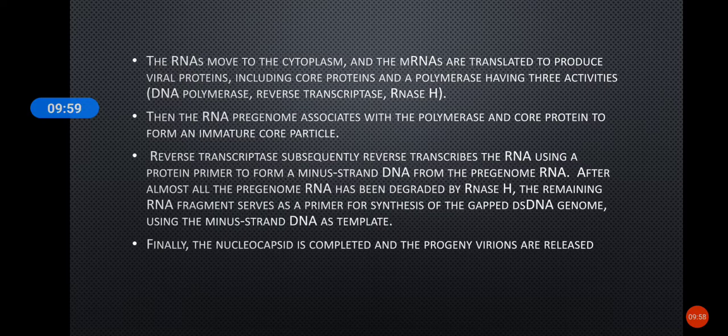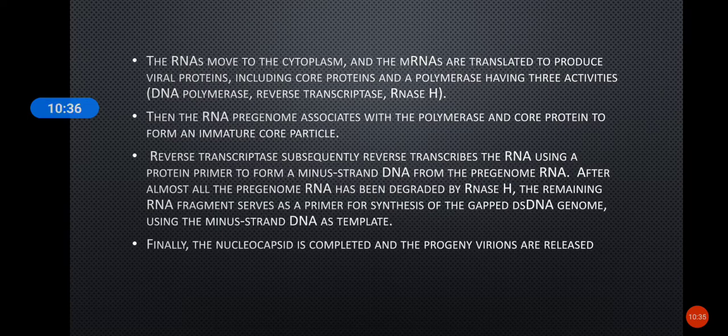That will include the core proteins, and also a polymerase is made. This polymerase has three activities. The first one is DNA polymerase activity, second one is reverse transcriptase activity, and the last one is RNase H activity. So the mRNAs move into the cytoplasm and are translated into proteins, the core proteins and a polymerase, which has these three distinct activities: DNA polymerase, reverse transcriptase, and RNase H.